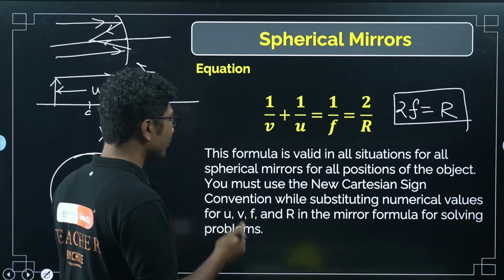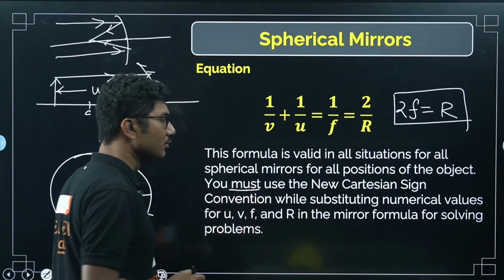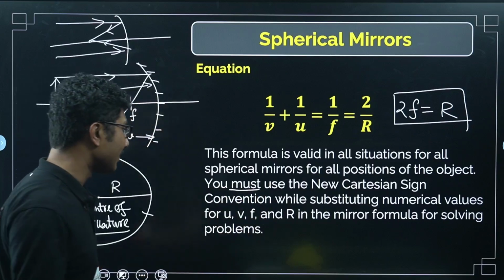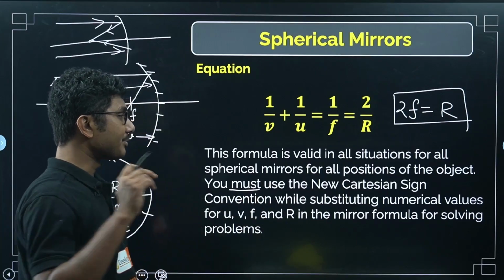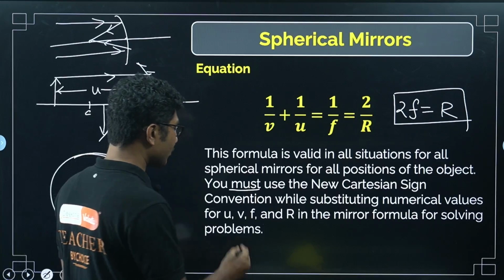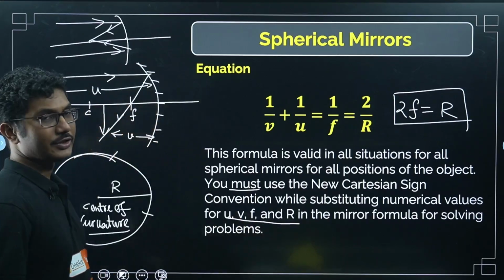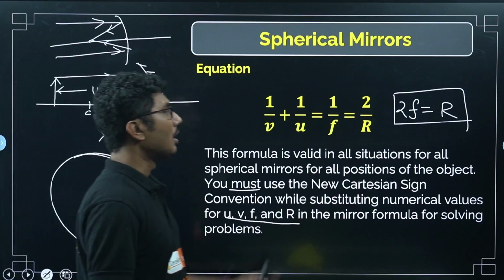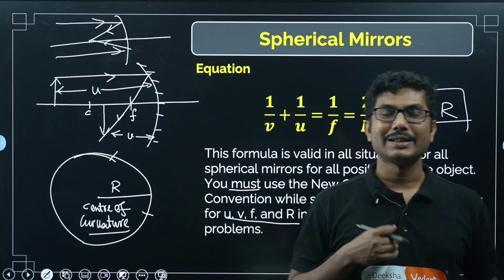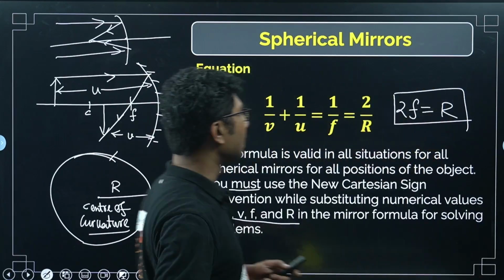Very important, you must use the new Cartesian sign convention while substituting the numerical values of u, v, f and r in the mirror formula for solving problems. So you have to use the sign convention if you are applying this equation to solve numerical problems.